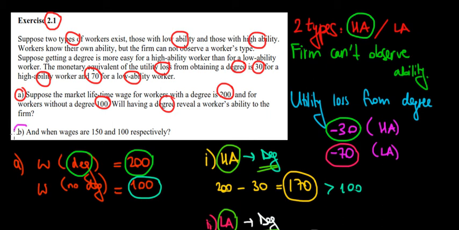Let's solve part B now. So what if the wages are $150 with the degree and $100 without? What are the workers going to do? Well, we're going to use the same method as we did in the previous video.